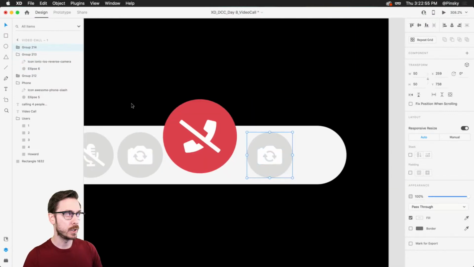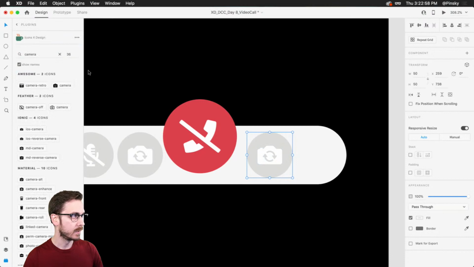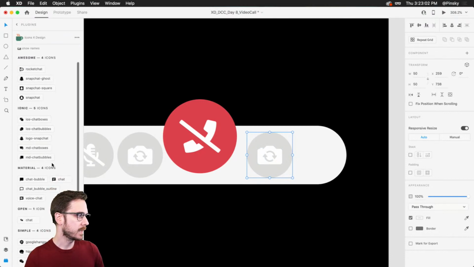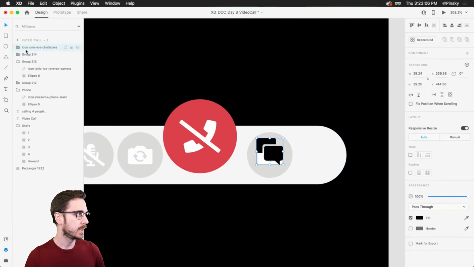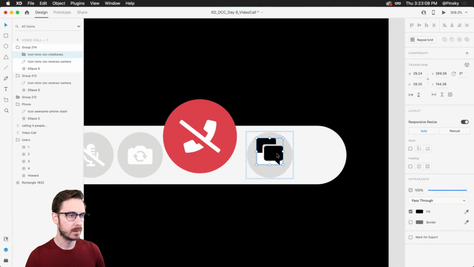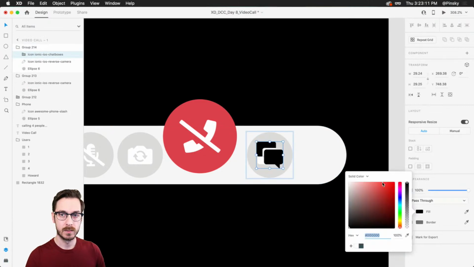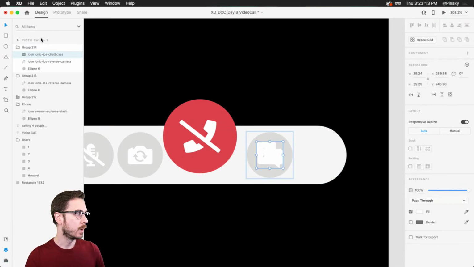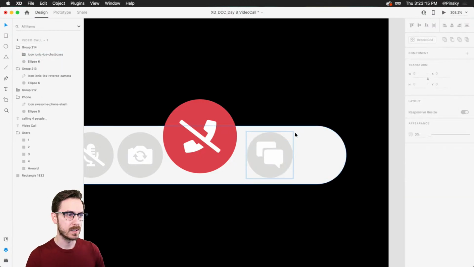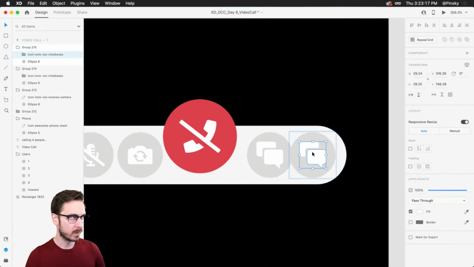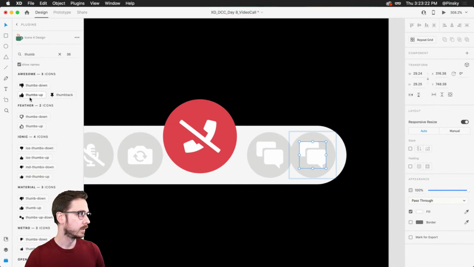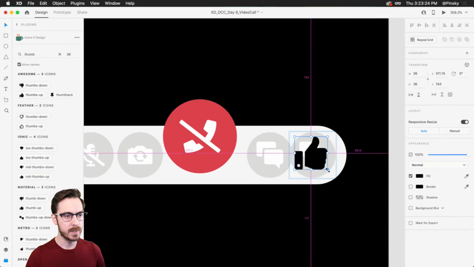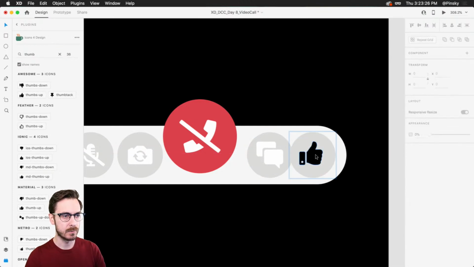Oh, maybe the chat icon. So you can hop in there and say something in that chat. Let's see. That one looks pretty good. Make sure it's in the group again. Center it. There we go. Oh, a thumbs up icon. That could work as well. So we'll do one more and we'll dive in here. Type out thumb. Wonderful. So maybe this will allow you to add emojis or something to that extent, right?